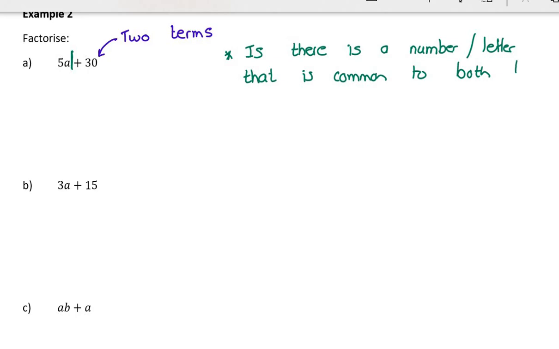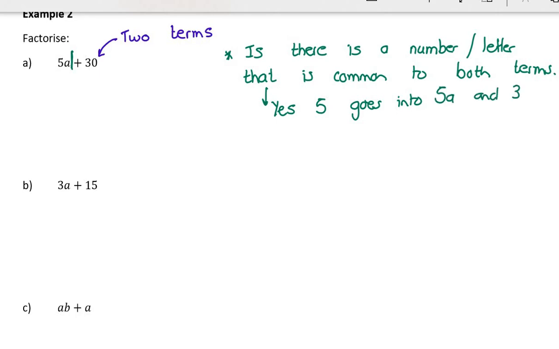Because letters could also be highest common factors. So if you look at this question, 5a plus 30, is there a number that goes into 5a and into 30? My answer in this particular question is yes. 5 goes into 5a and into 30.